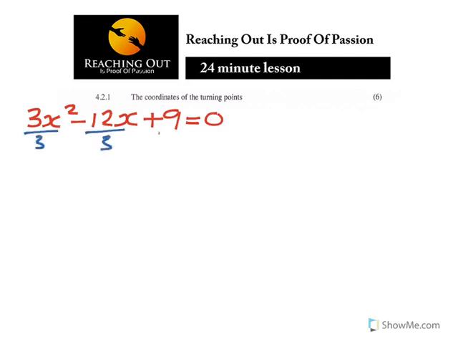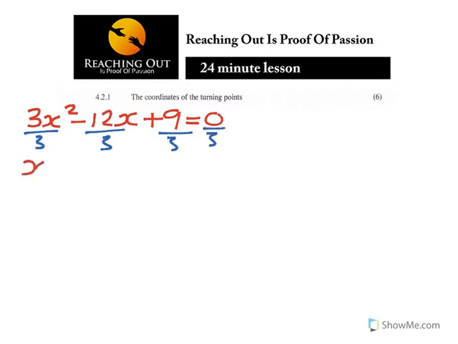So if we go to our next part now, it was 3x squared minus 12x plus 9, and you equate it to 0. You can well divide everything by 3. I think you can see 3 is just common on everything there.